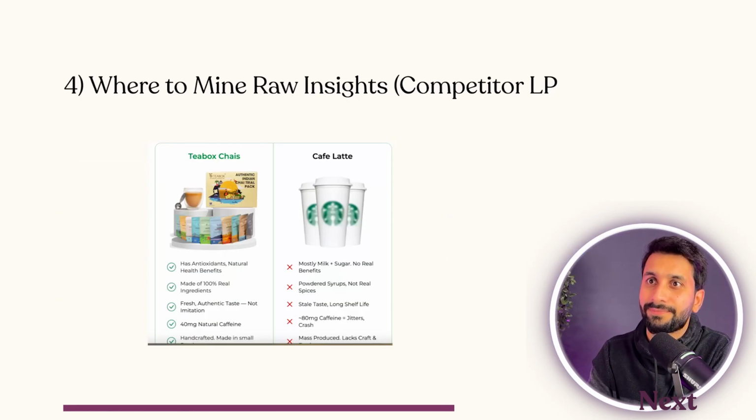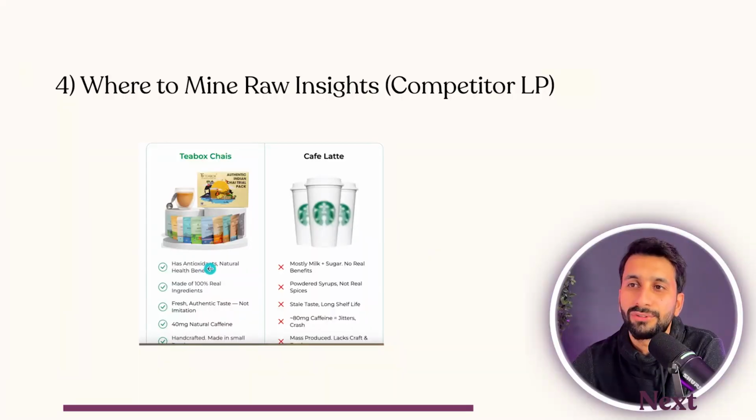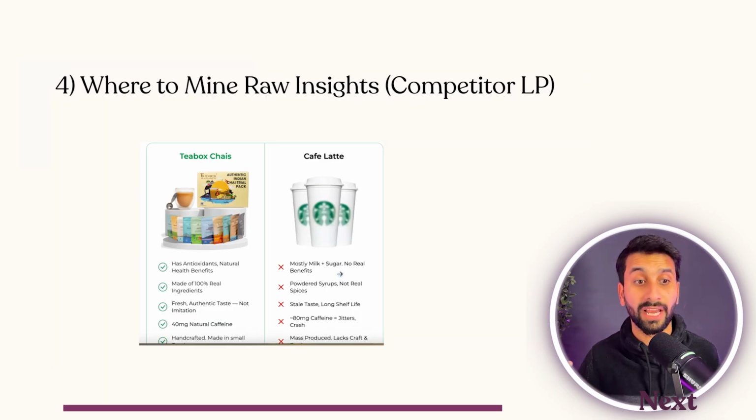Okay, let's go next. This was really important. I looked at competitor landing pages, and you don't just want to copy that page, there are really gems inside that you can use for ad angles as well. For example, we have not used antioxidant as an angle. Then we have not talked about natural caffeine, or freshness. And they're also going after Starbucks, which has a lot of these problems, like powdered syrup, that we could use as an enemy as well, but we never have. So don't just look at Facebook ads for them, but also look at the landing page and what other angles you can find. And then you can feed that information.